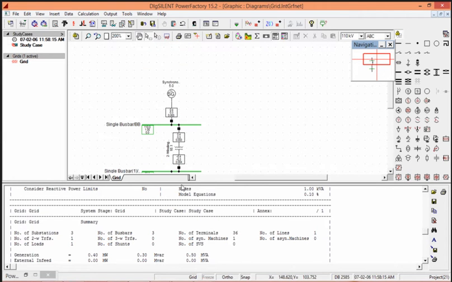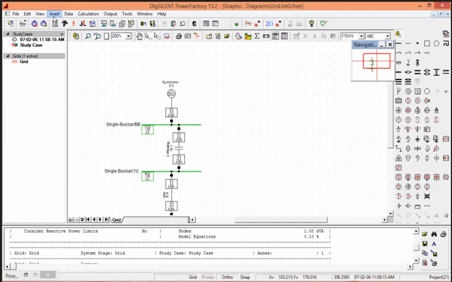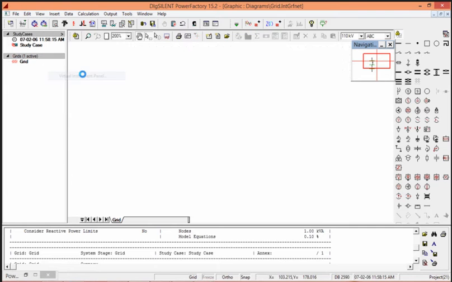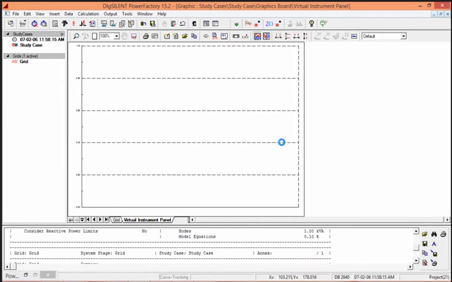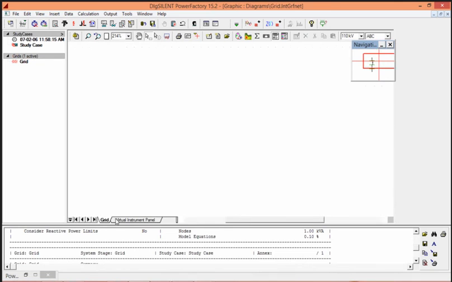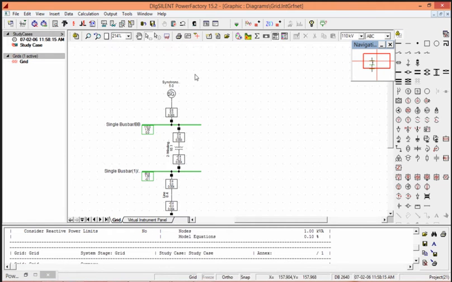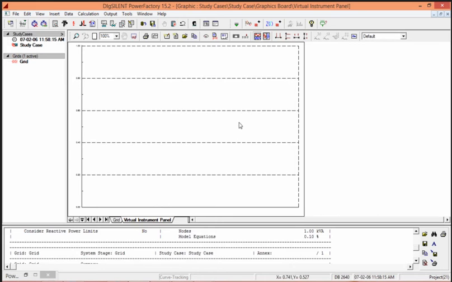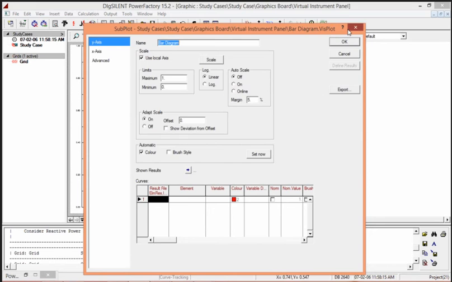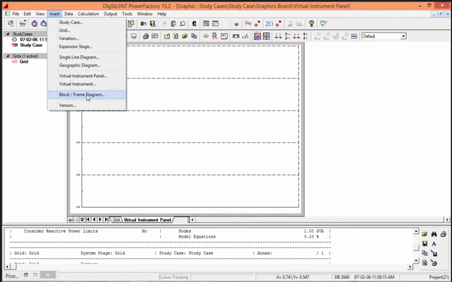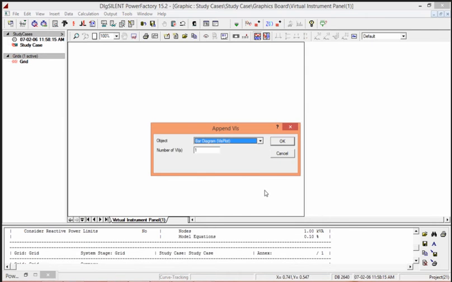So now we will analyze the graphic of load at synchronous machine, which is 5%. So this is our basic graph where we can see the different graph models are there.